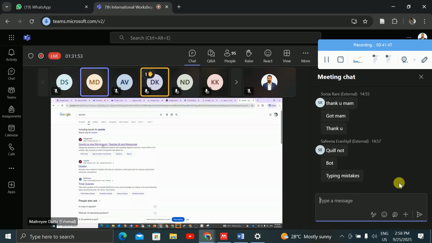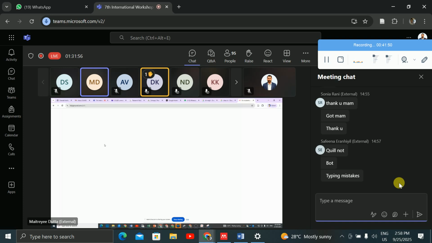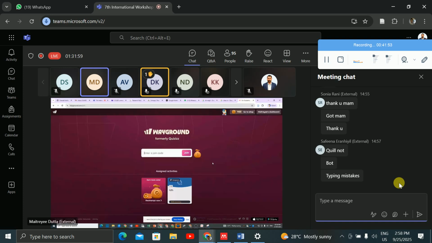So when you click on this Wayground, it will open to you. You also can try it in your Google. You just write Quizizz, then in the first result you will get the Quizizz software, and it is now named Wayground. So you will come here. On the right hand side you are seeing the matrix dashboard, but you will get login, right? You just click on login, continue with your Google, and finally you can come to this screen. For example, if I click on dashboard, such type of screen you will get.